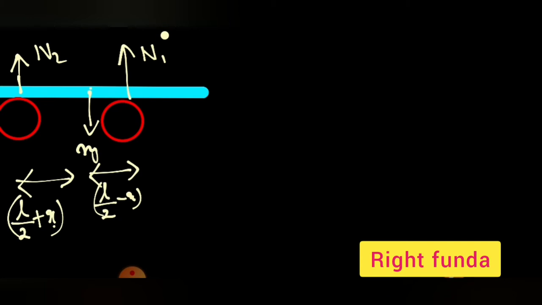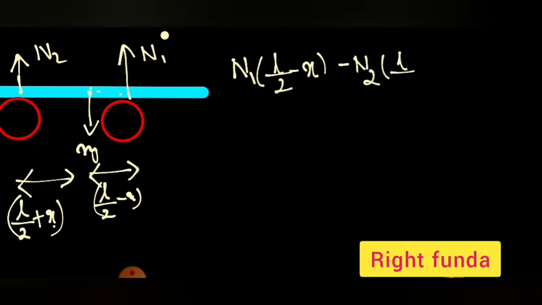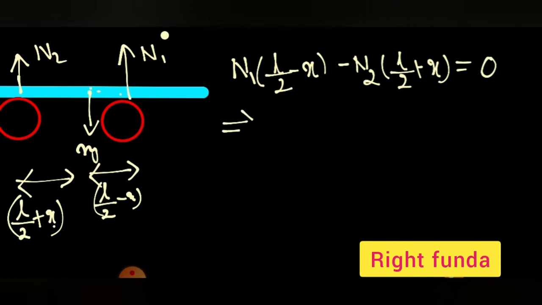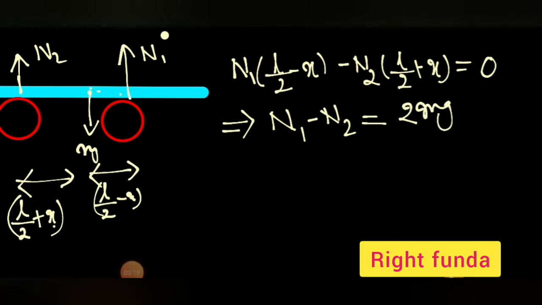So I can write this equal to N1 into L by 2 minus x. This is the perpendicular distance from here to here, because the plank was already L by 2 distance, shifted by x, minus N2 into L by 2 plus x. That also should be equal to 0. So simplifying this, we get N1 minus N2 equal to 2 mg by L into x.